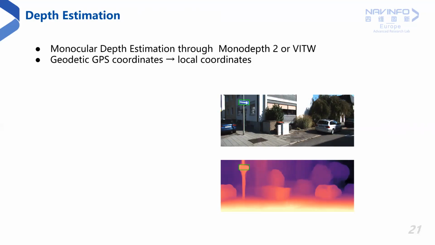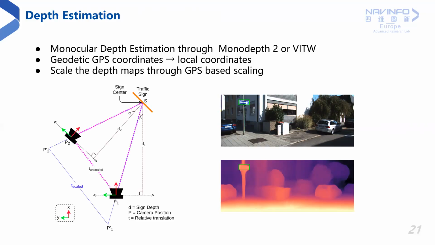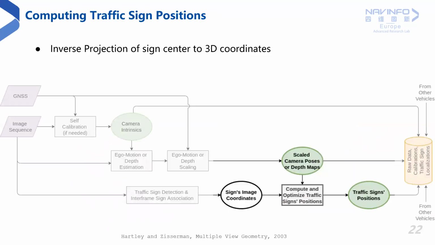As shown in the image, the relative translation predicted by the network and the relative translation from the GPS are used to compute the scaling factor for the depth maps. By matching the detections of the traffic signs in the images with the depth maps, we can compute the depth at the center of the traffic sign. Thereafter, applying inverse projective mapping on the traffic sign image coordinates and the predicted depth, we can compute the 3D positions of the traffic sign.